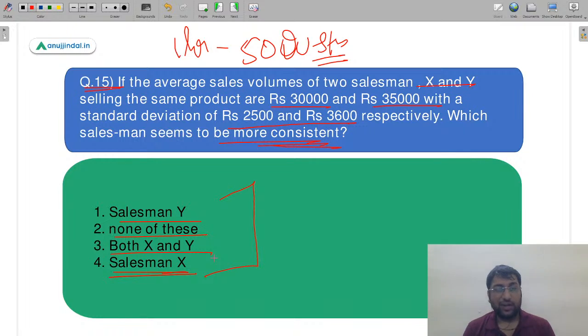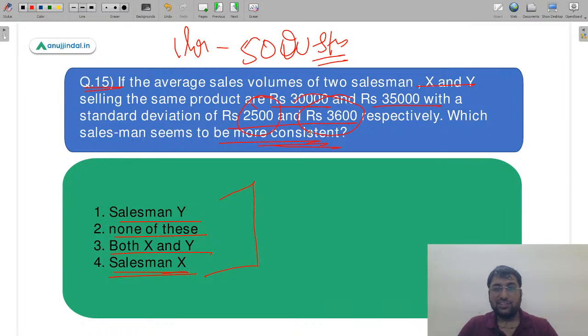Is it salesman Y? Is it none of these? Is it both X and Y? Or is it salesman X? Keep practicing also, because the exam is very near. Let me see who gives the correct answer. It can be answered very easily, you have the standard deviation given. You need not get into the complexities. This question can be answered directly.